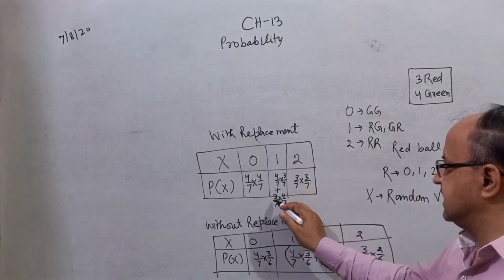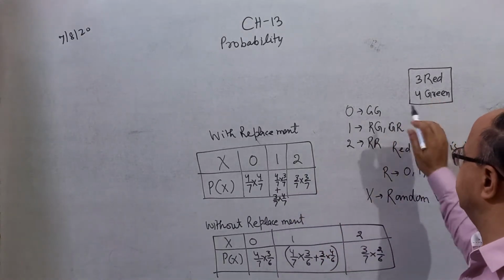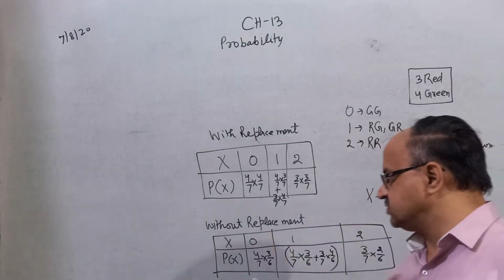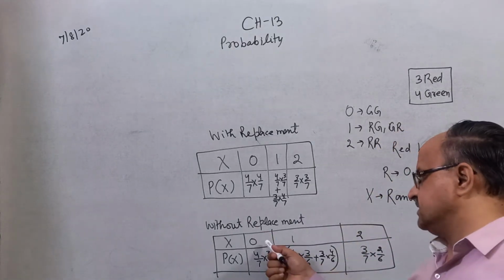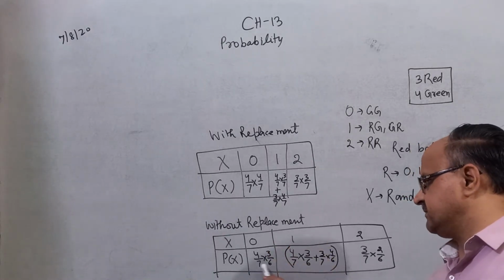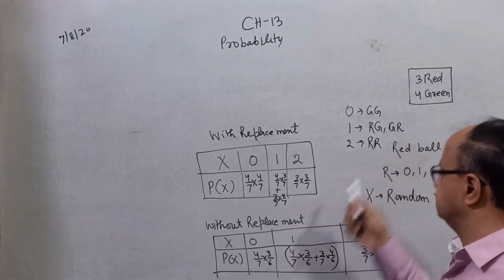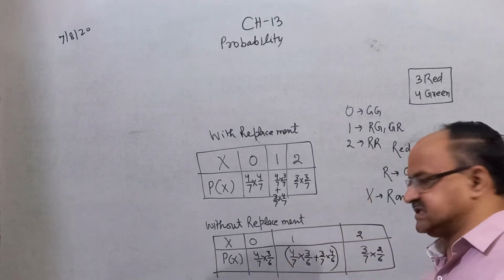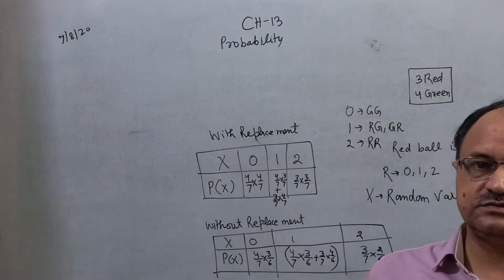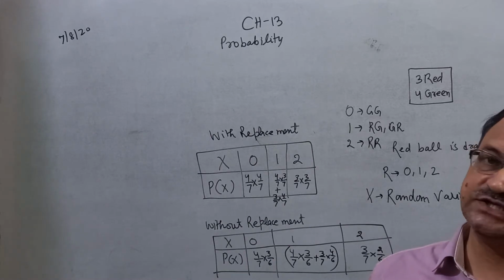Then GR plus RG, and the probability of RR means 3 by 7 into 3 by 7. But here it is the case of without replacement. 0 means nothing red, it means both should be green: 4 by 7 and 3 by 6. When you draw one green ball, don't put it back in the bag. It means the remaining balls in the bag are 3.